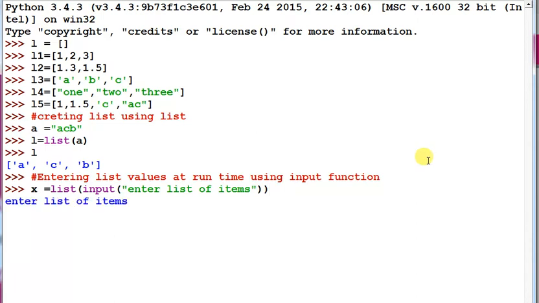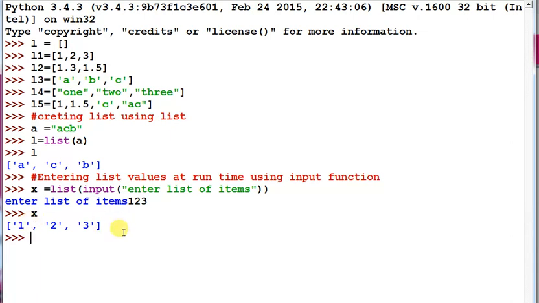Next, suppose you enter the values 1 2 3, and x, you can observe 1 2 3 has been converted into a list, but we entered numeric values and it is showing characters because each is enclosed in single quotation marks, so all the values are in character form.